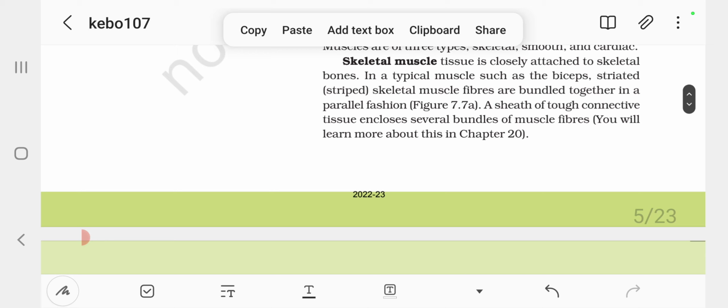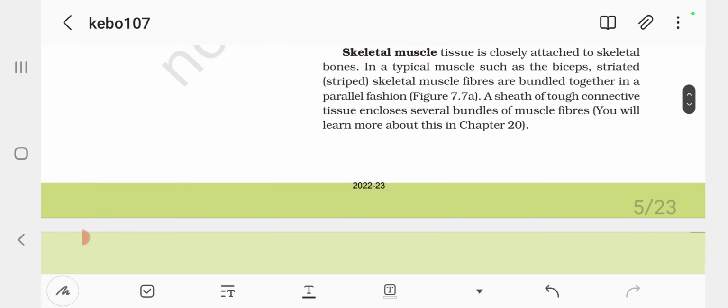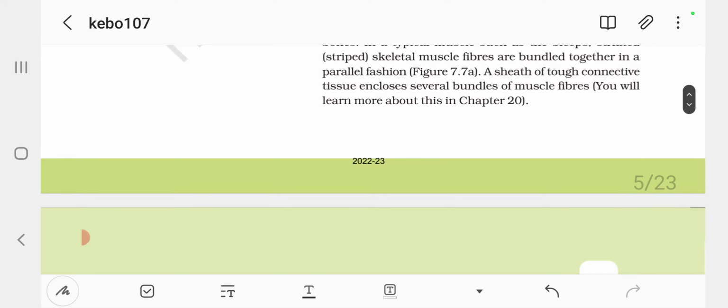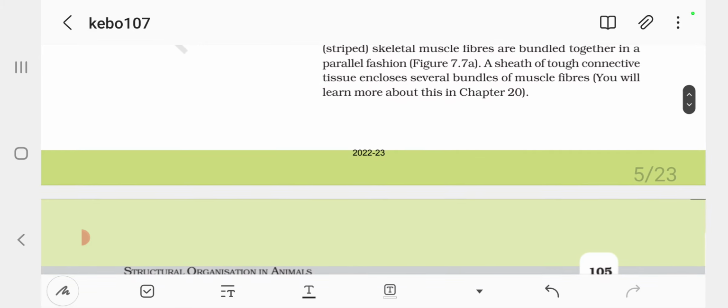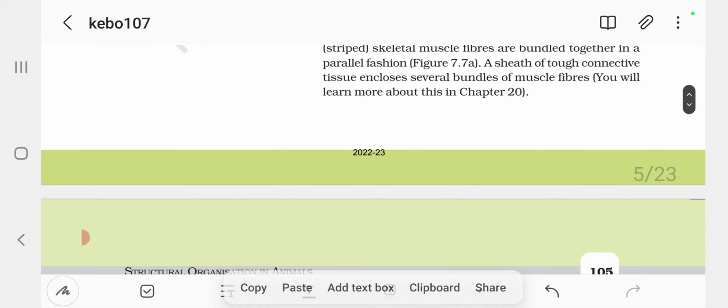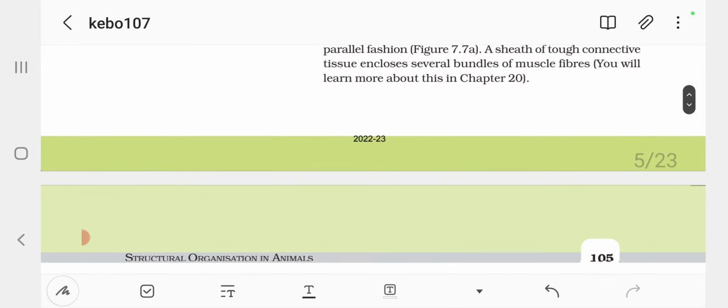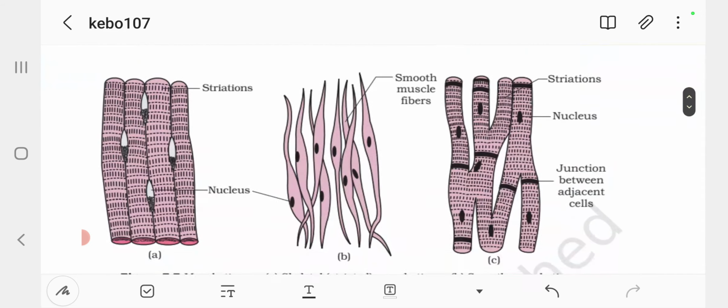Skeletal muscle tissue is closely attached to skeletal bones. In the typical muscles such as biceps, striped skeletal muscle fibers are bundled together in a parallel fashion. A sheath of tough connective tissue encloses several bundles of muscle fiber.